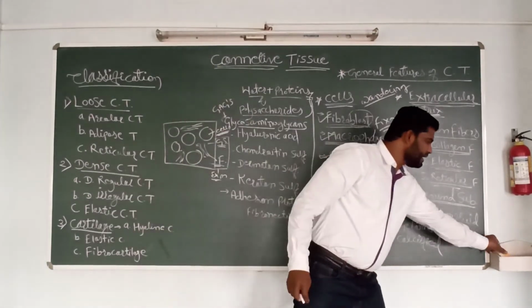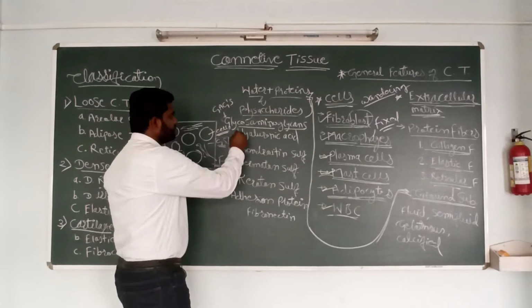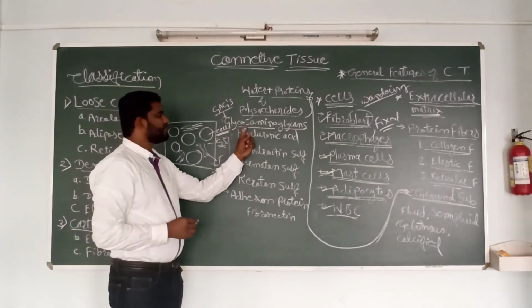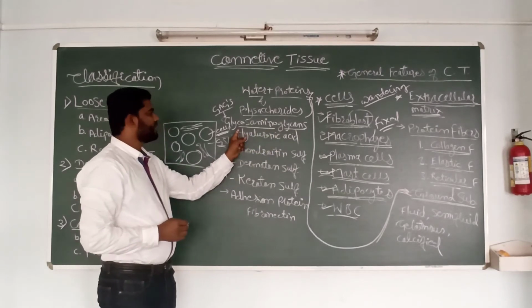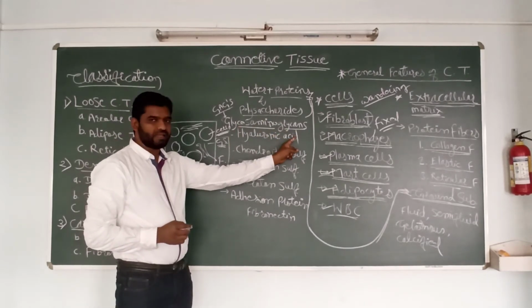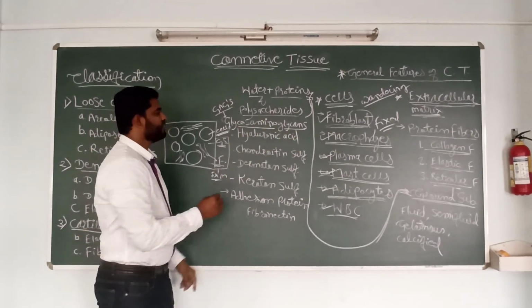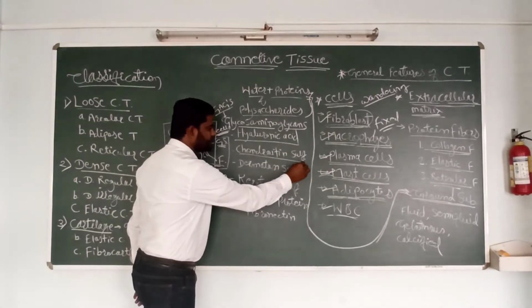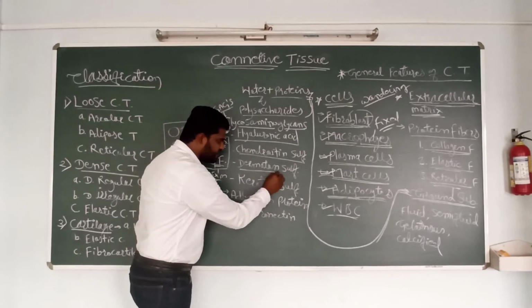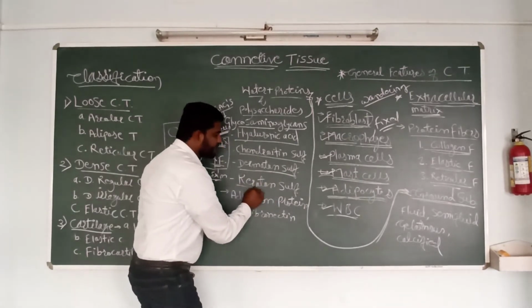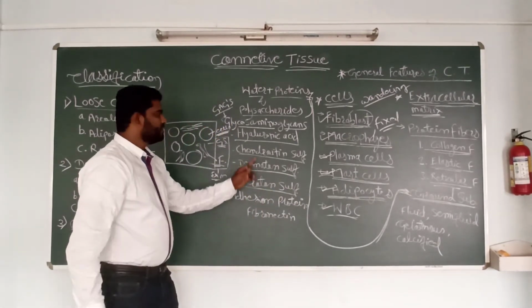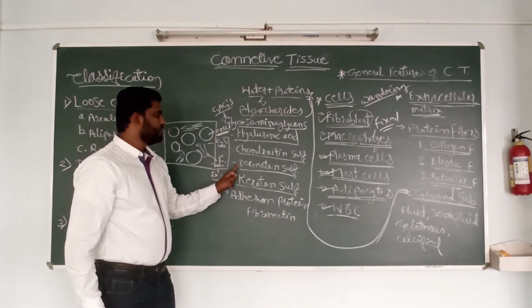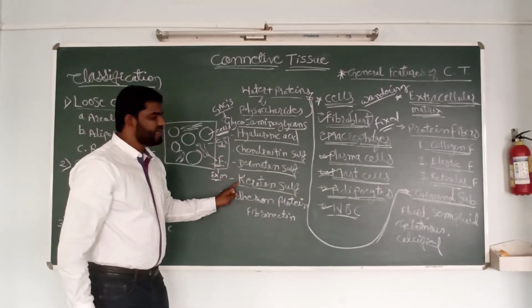The polysaccharides are known as GAGs, glycosaminoglycans: hyaluronic acid, chondroitin sulfate, dermatan sulfate, keratan sulfate.